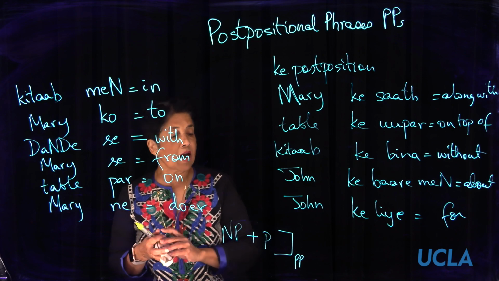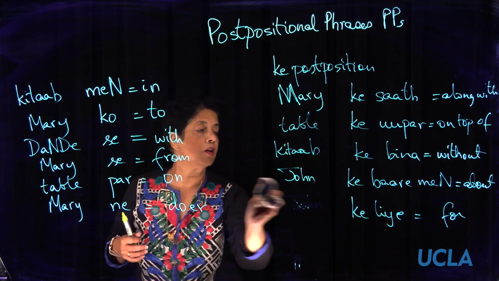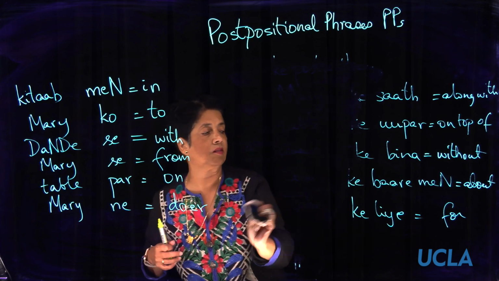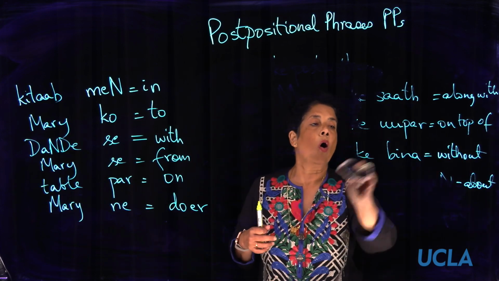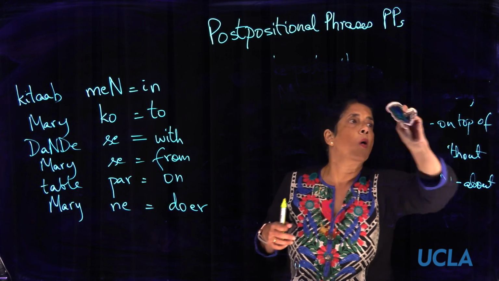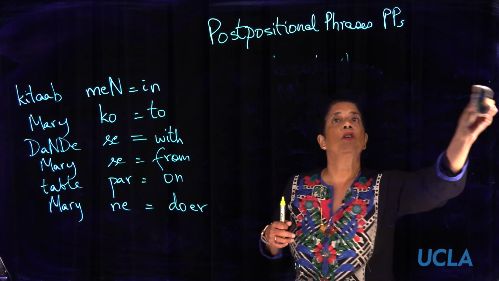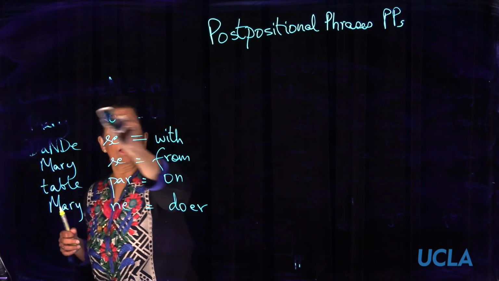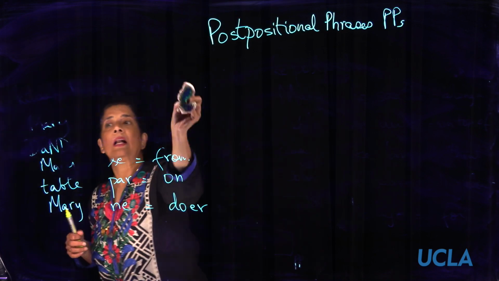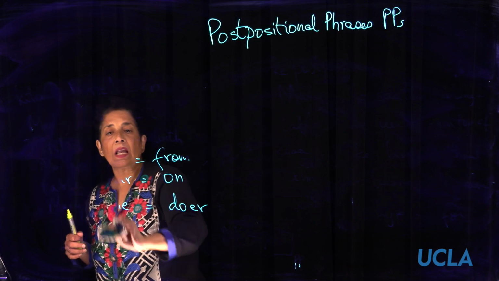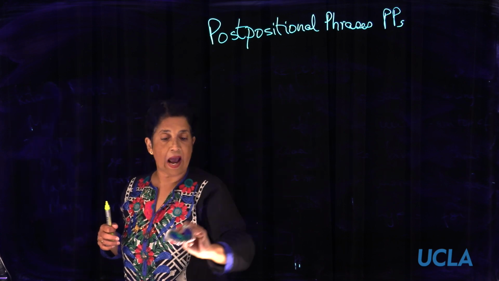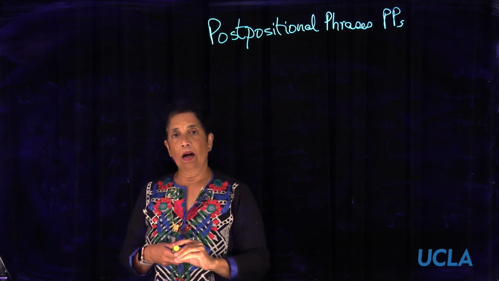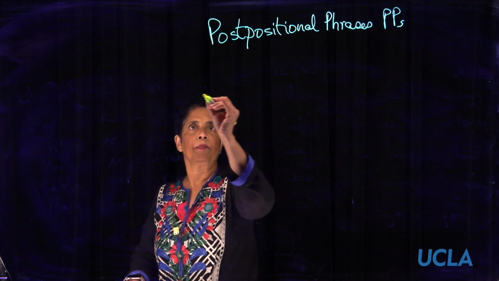Now, the next thing we want to talk about is what happens to the shape of the noun phrase when a postposition follows it. The closest example in English is with pronouns. For example, the pronoun she.